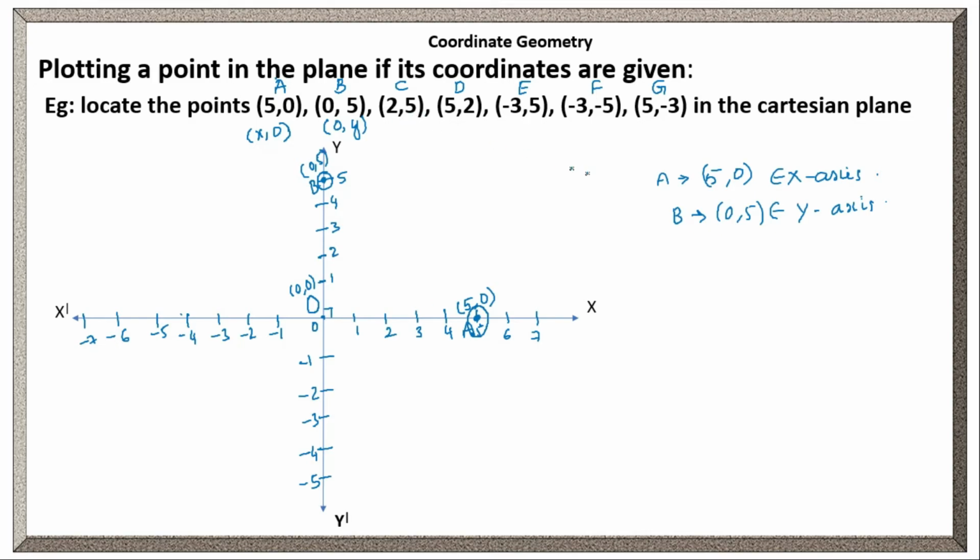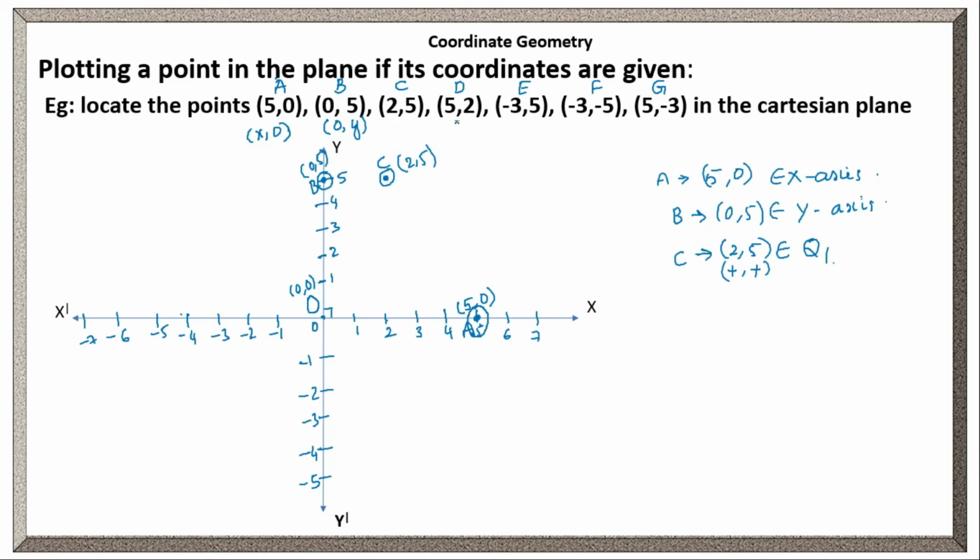Now 2, 5, point C. Both the x coordinate and y coordinate are positive, plus, plus. Which quadrant does it belong to? Quadrant 1. Both are positive means it belongs to quadrant 1. 2 on the x-axis, 5 on the y-axis. So the point will be opposite to 2 and 5. Clear? The x coordinate is 2, the y coordinate is 5. So 2 comma 5 will be here. So point C is here.